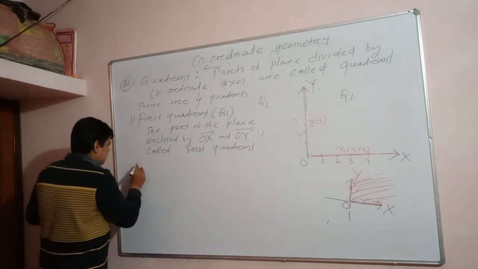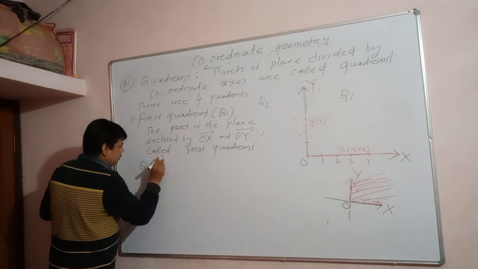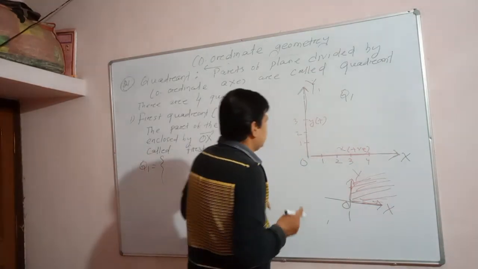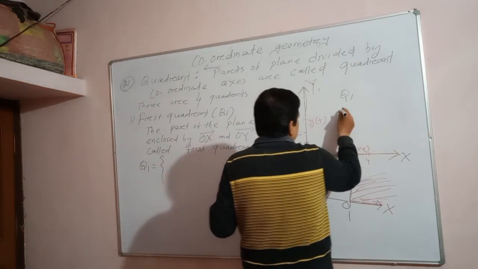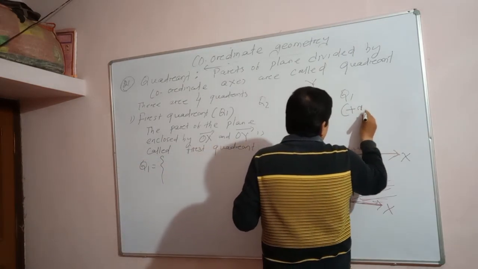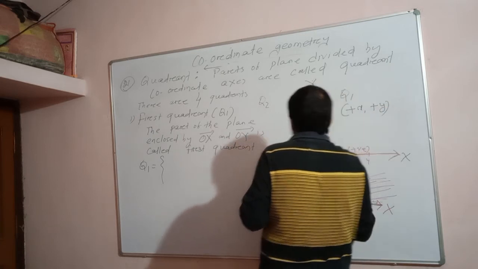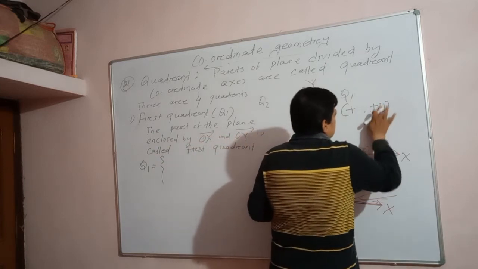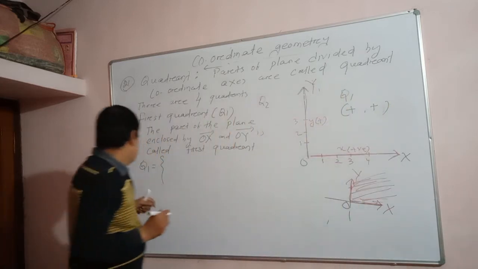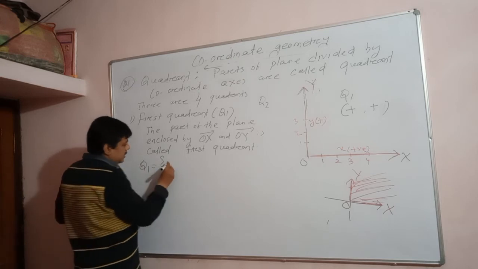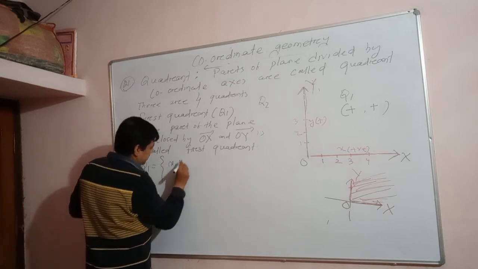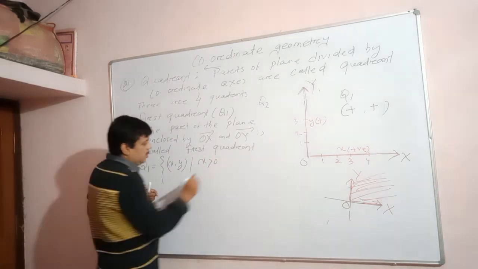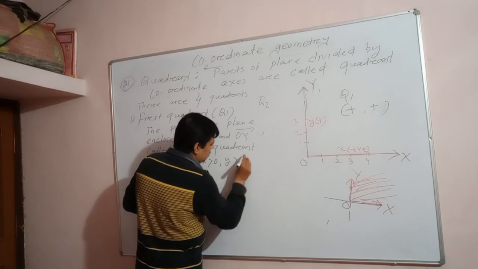Okay, the first one denoted by symbol Q1. In the first quadrant, you see the x value is positive, y value is positive. All the points lie in the first quadrant. X value will be positive x and y value also positive y. Understood or not? Or you can say x value is positive, y value is positive. So first quadrant is a group of coordinate points such that x value is positive, meaning greater than 0, and y value positive means greater than 0.